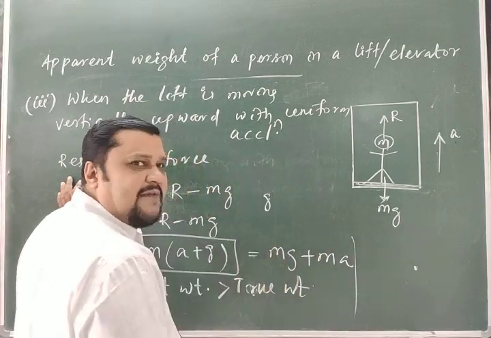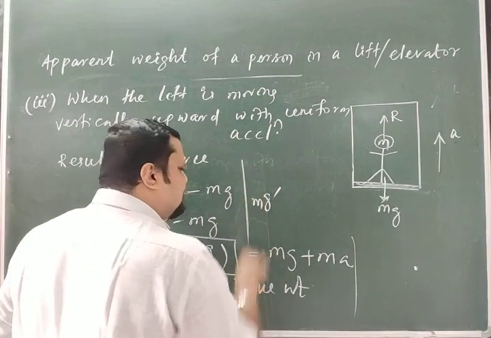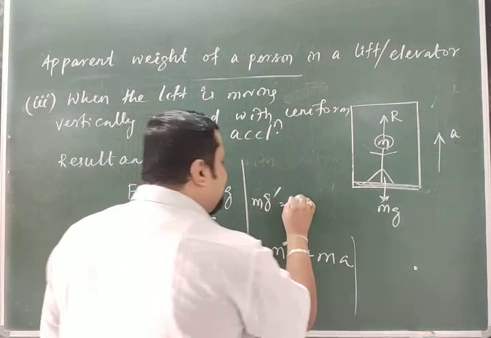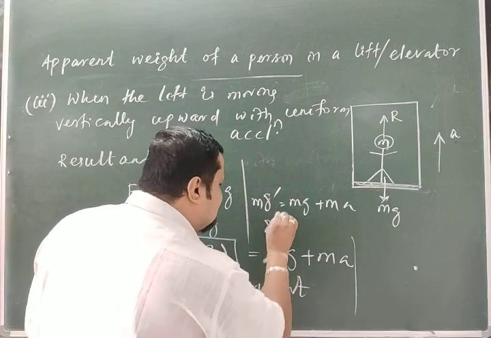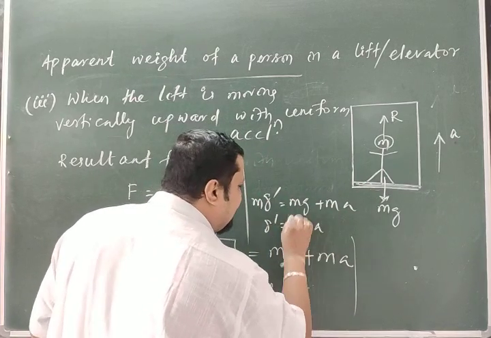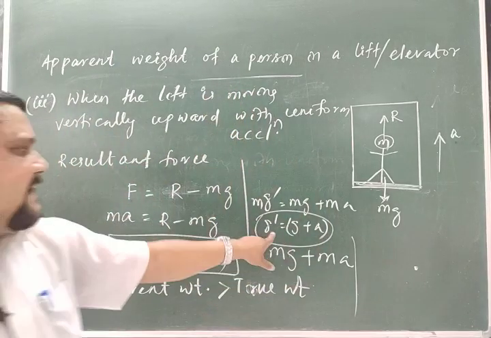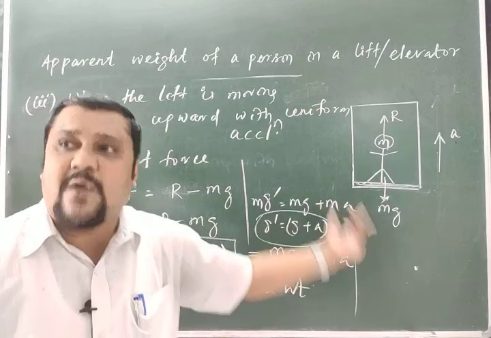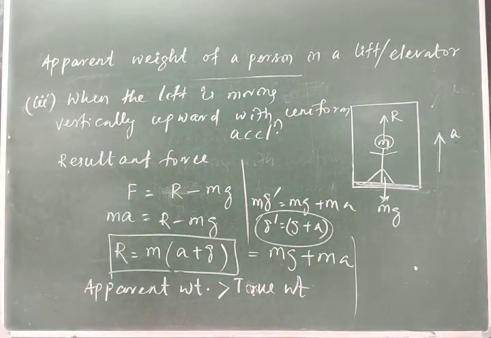The acceleration due to gravity, suppose g dash, if you put R is equal to mg dash, mass into g dash. mg dash is equal to mg plus ma. So if m cancels, g dash is equal to g plus a. So for this portion moving vertically upward, the effective value of acceleration due to gravity is g plus a, with whatever acceleration it goes up.